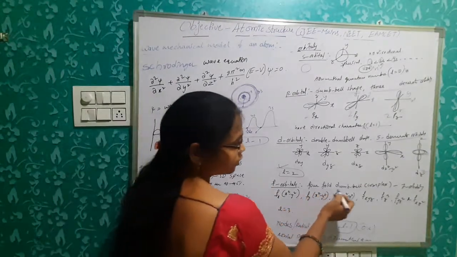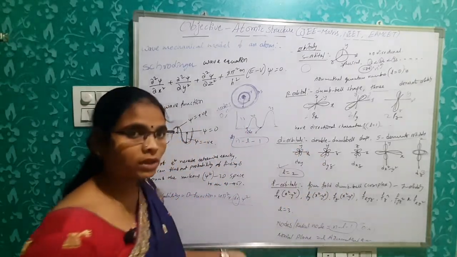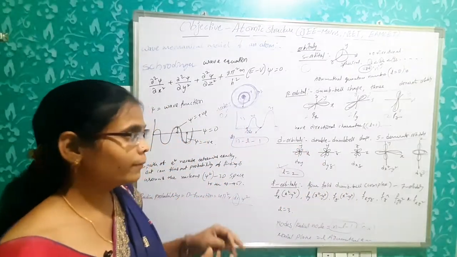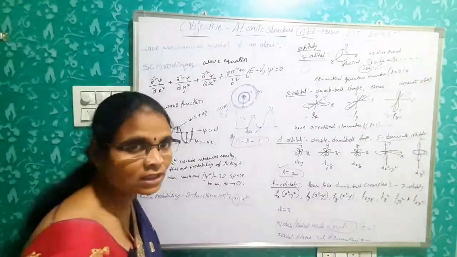These are 4-fold dumbbell shape. So these are double dumbbell, no? So double. So next time. So double dumbbell means double dumbbell shape. Means 4-fold dumbbell is a very complex structure.